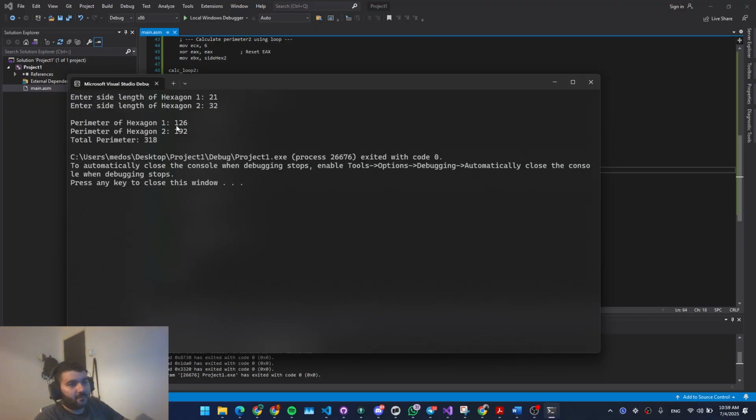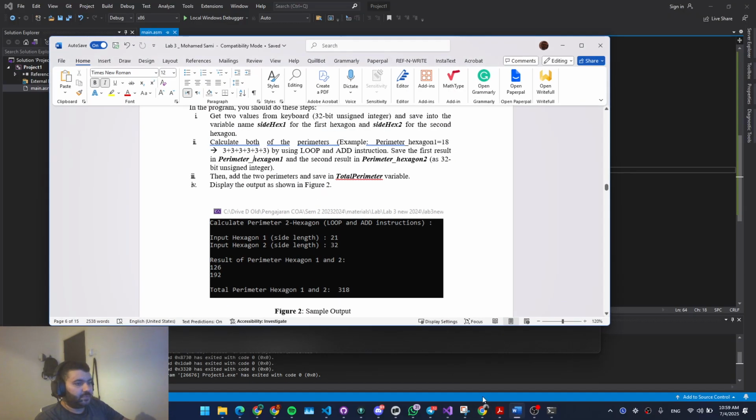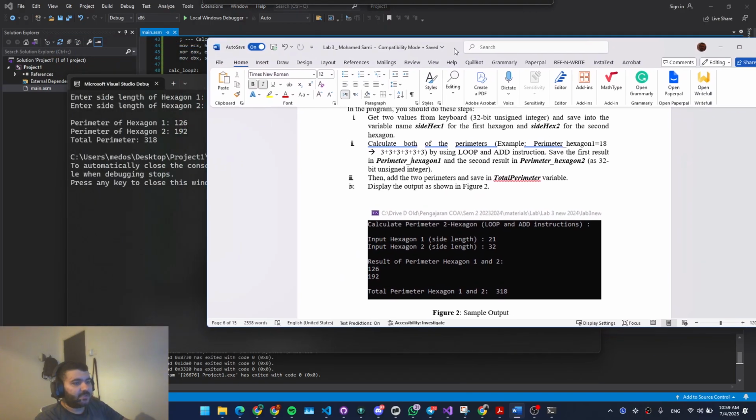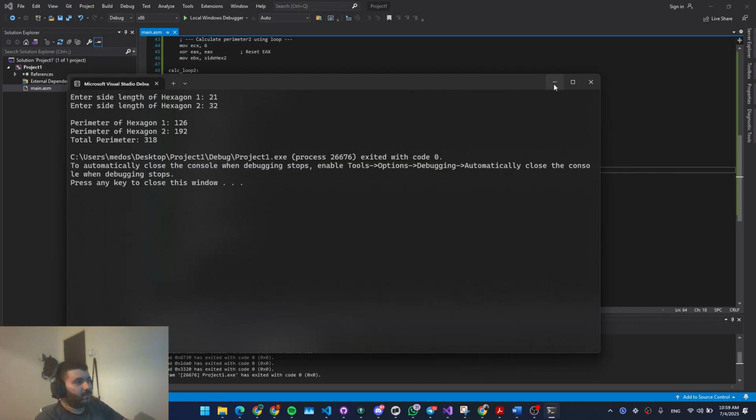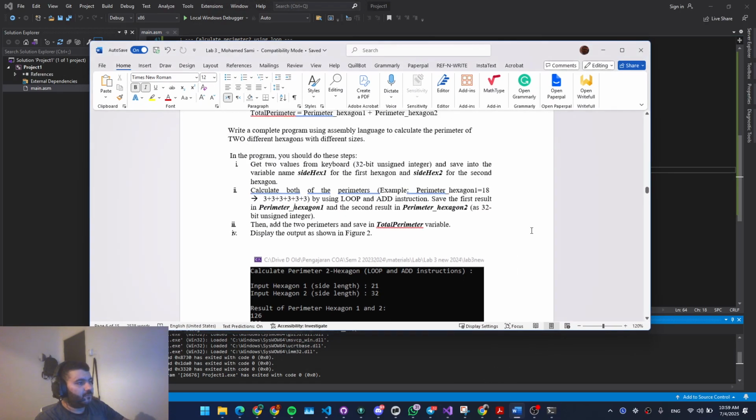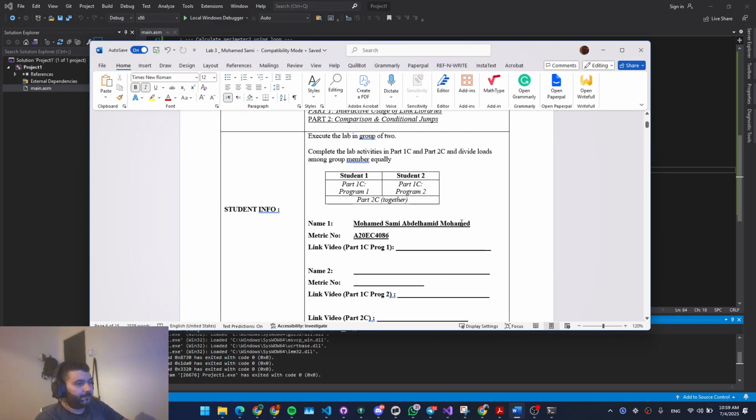Now it gave us the perimeter for hexagon 1, which is 126, and for hexagon 2, which is 192, and this is the total, which is basically the sum of them. If we check here, yes, it's giving the same values, and also the same total for both of them. That's it for me for 1C, and now we're going to move to the answer for part 2C, and I will do it alone as well.